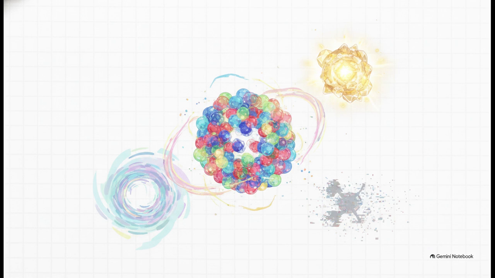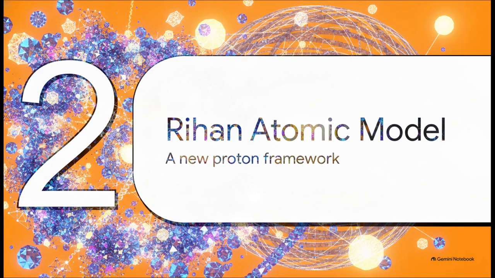But, as we mentioned, they also found substantial missing transverse energy, often just referred to as MET. Furthermore, despite pushing collisions to massive energies, we're talking 13 to 13.6 TeV, the exotic, beyond standard model particles we expected to see, like supersymmetric partners, just haven't shown up. Meanwhile, the data continues to confirm that the proton isn't some solid point, but a messy, composite swarm of quarks and gluons. Which brings us to Section 2, the Raihan atomic model.